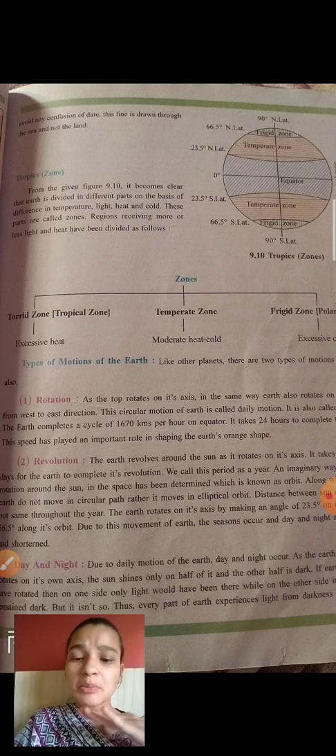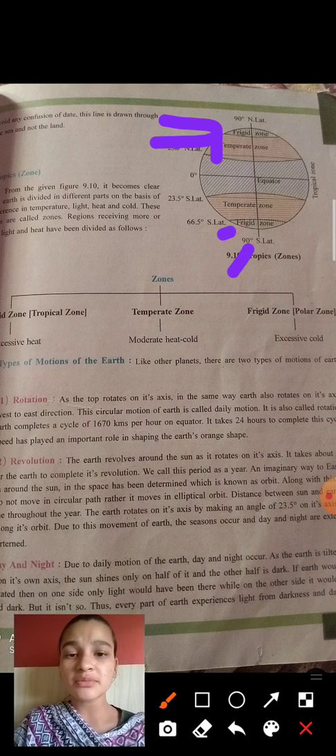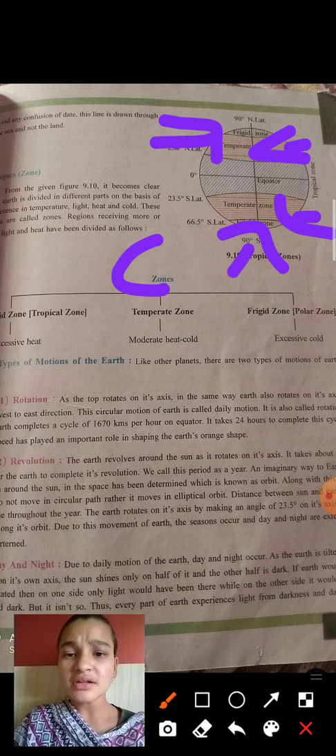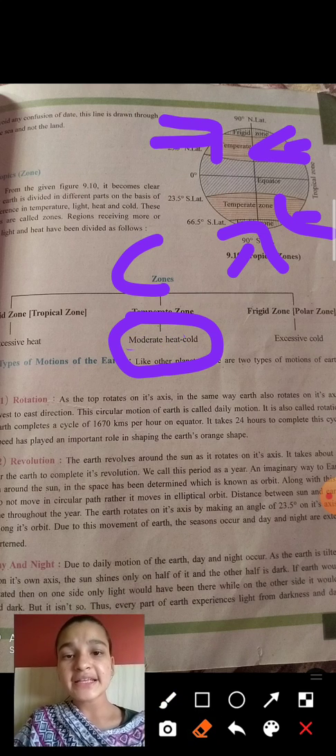Temperate zone means moderate heat and cold. And frigid zone means excessive cold. So the Arctic and Antarctic Ocean both have very much cold. And this Tropic of Cancer and Tropic of Capricorn, medium, that is moderate heat and cold. Right? So like this, at Arctic and Antarctic, excessive cold, and at Tropic of Capricorn and Cancer, moderate heat and cold.